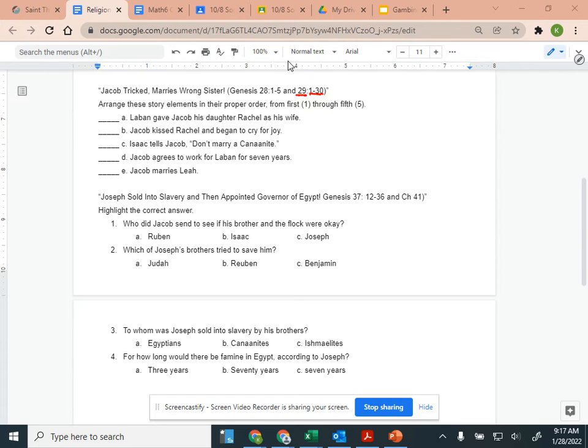So he's working for free, but he's going to get to marry the daughter that he wants to marry. So it's not really for free.